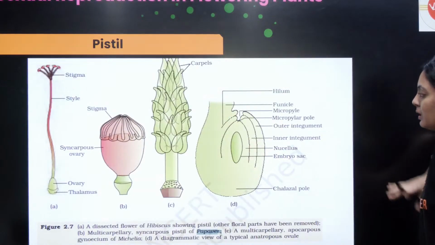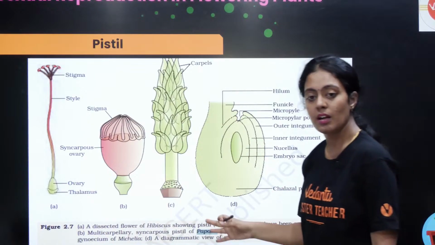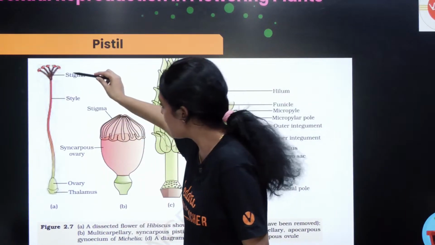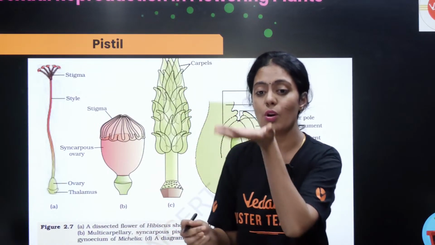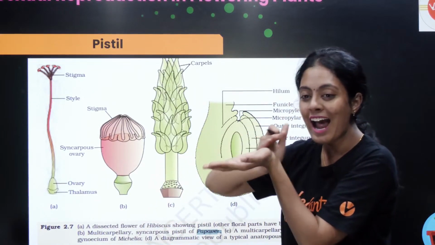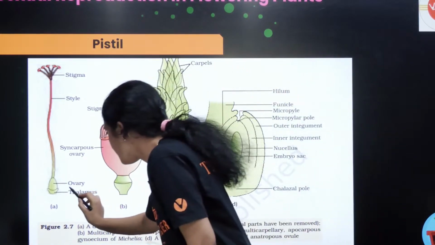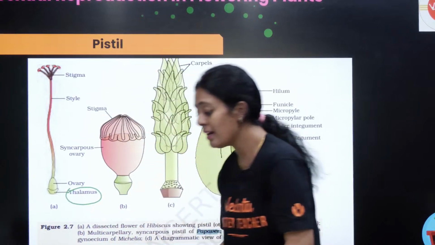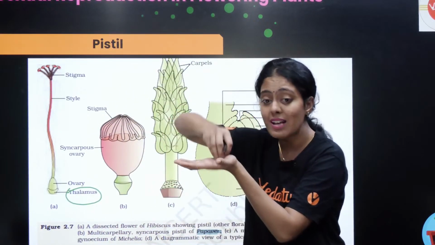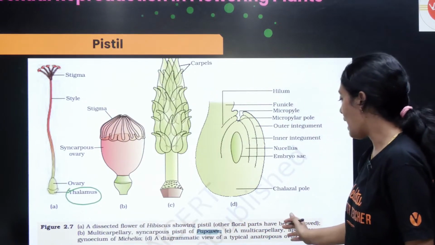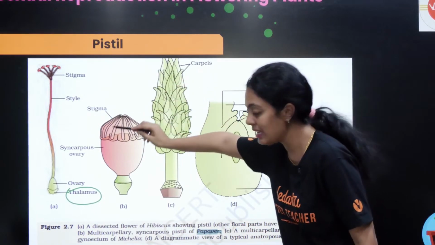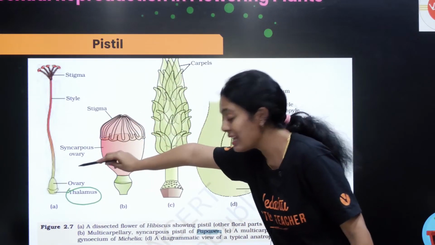So I have the same NCERT pictures here. Look here, this is your stigma, style, ovary, and the ovary is attached on a flat surface called thalamus. So thalamus is a basal part on which your ovary is attached. First you have your syncarpous, multicarpellary.